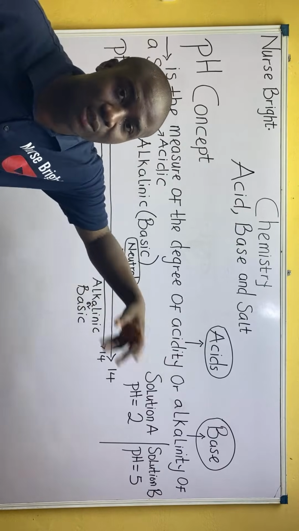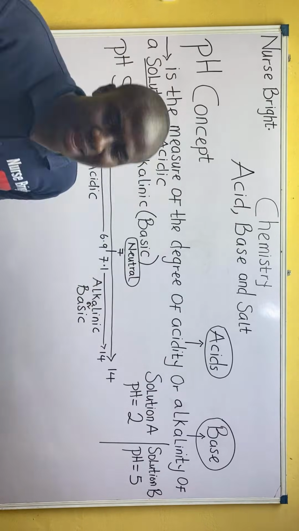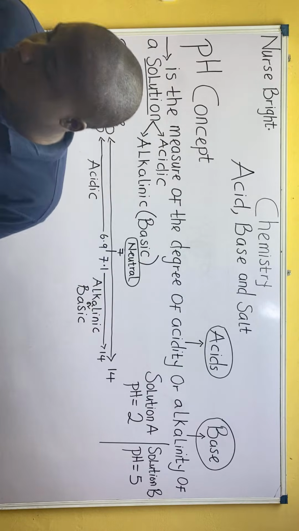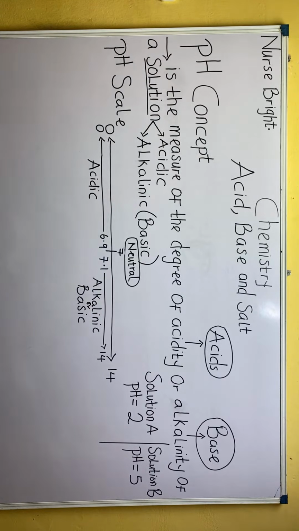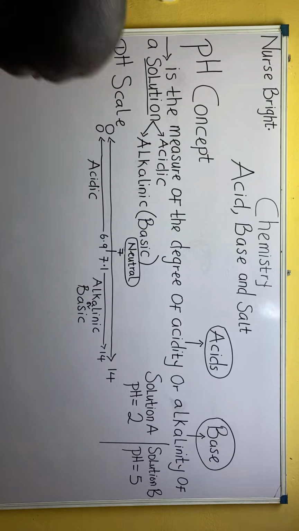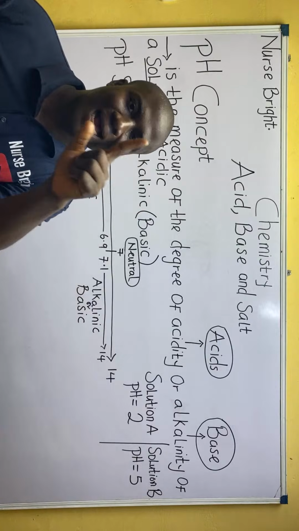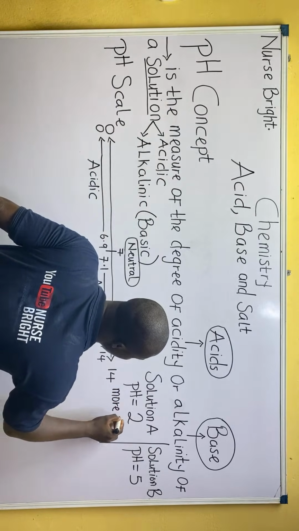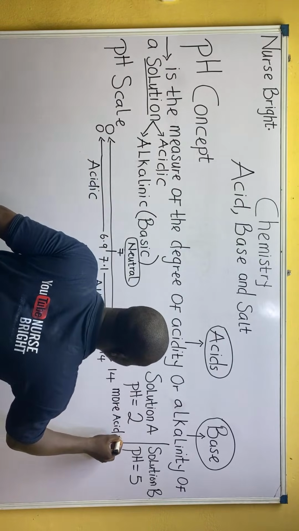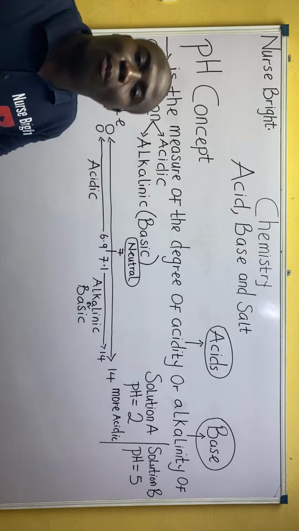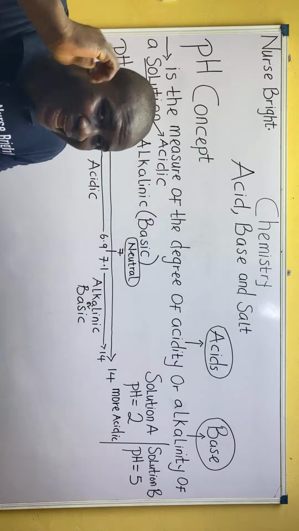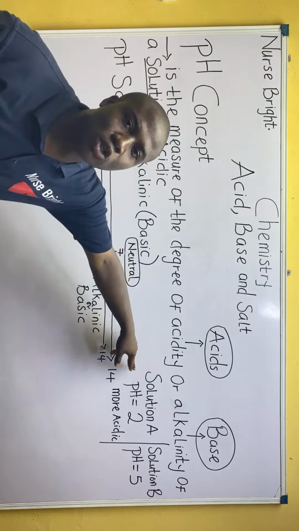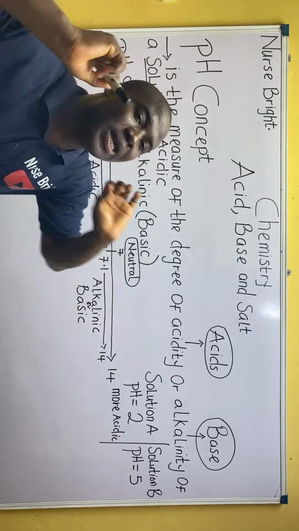So now, look at the question: which of them is more acidic? Is it solution A or solution B, guys? Though listen well, both of them are acidic solutions, I am aware. But which is more acidic? It is solution A, because the pH of solution A is closer to 0 than 5. But both of them are acidic. Do you understand? That is how it works. So solution A is more acidic, though solution B is also acidic.